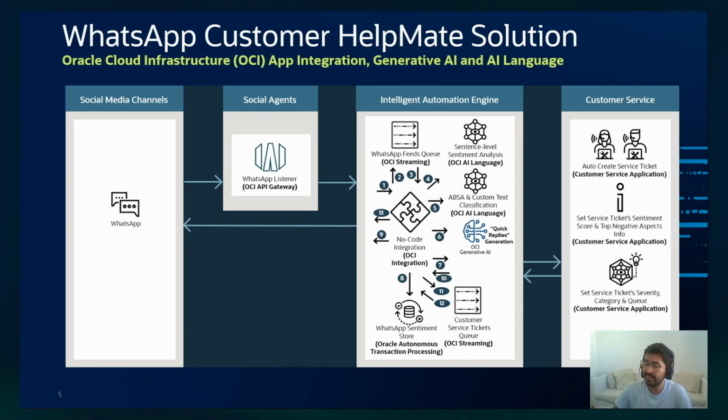And then in step 8, what I'm doing is storing all this WhatsApp sentiment information and the ticket associated with it, because that will help the solution recognize if there's an ongoing SR and an ongoing ticket for this customer.